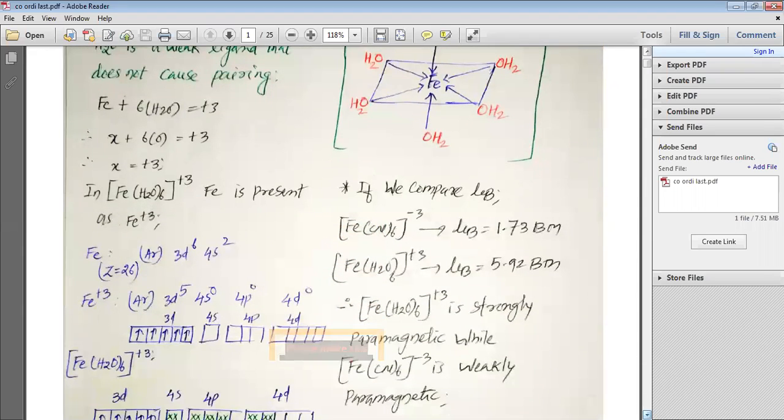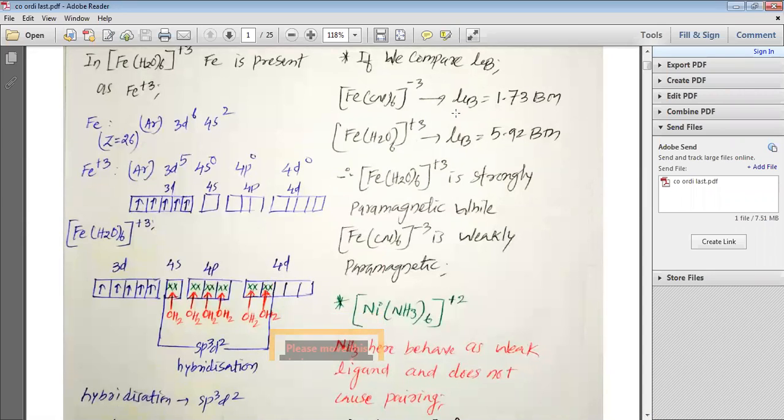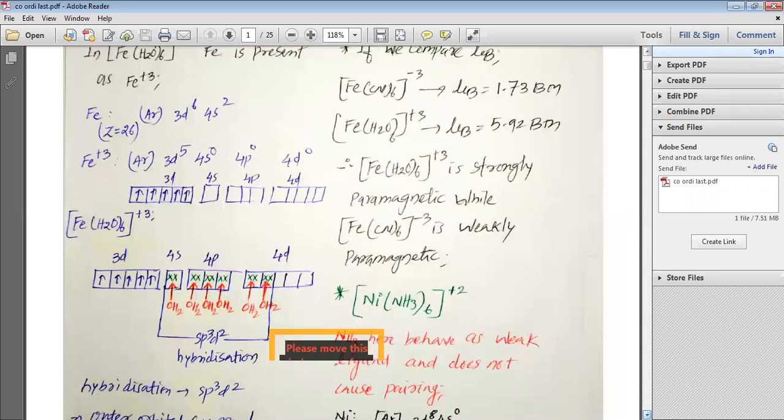in which I have explained Fe(H2O)6 3+, and inside the coordination entity we have explained the octahedral structure. If we compare the mu, that is the magnetic moment, for Fe(CN)6 3-, mu is 1.73 Bohr magneton. Sorry, dear students. And for Fe(H2O)6 3+, the mu would be 5.92 Bohr magneton. Ultimately, my dear students, Fe(H2O)6 3+ is strongly paramagnetic, while Fe(CN)6 3- is weakly paramagnetic. This is what we can understand from looking at the value of mu. For Fe(H2O)6 it is 5.92 Bohr magneton, whereas for Fe(CN)6 3- it is 1.73 Bohr magneton.